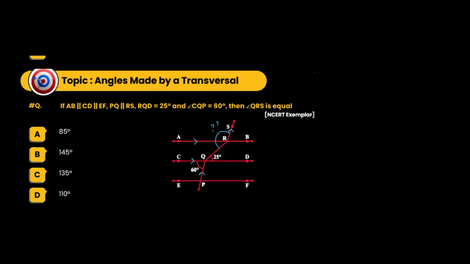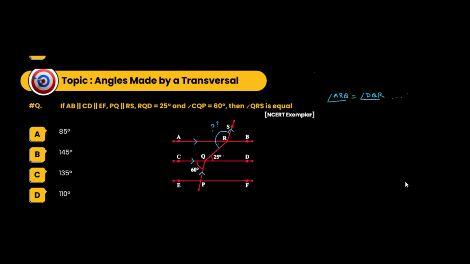We can say that angle ARQ will be equal to angle DQR. The reason: this angle and this angle are equal. This is a Z that is getting formed, right?